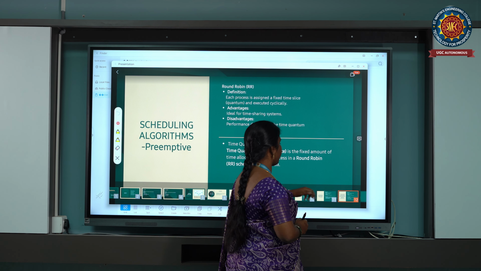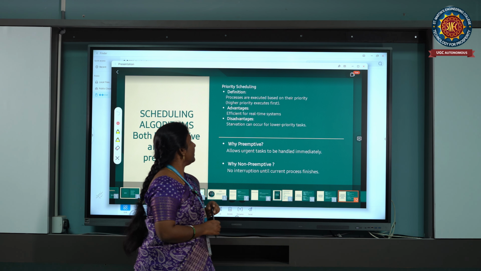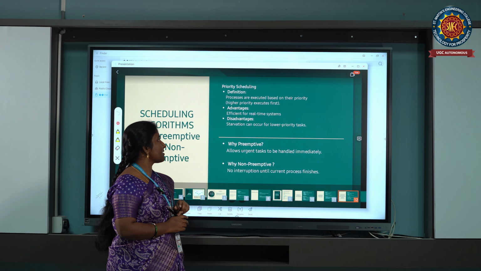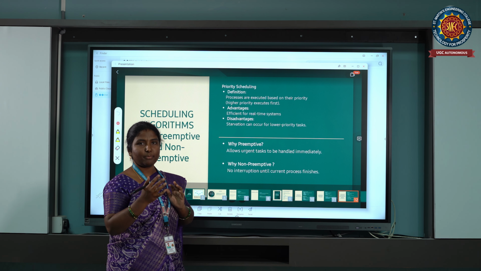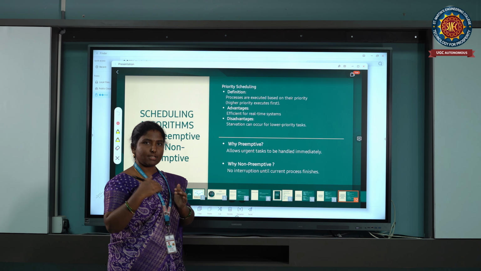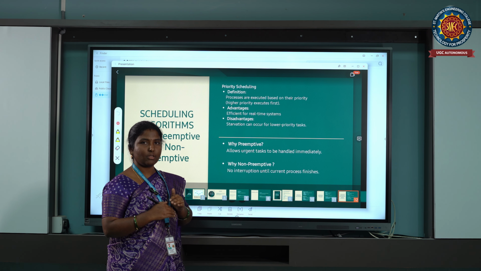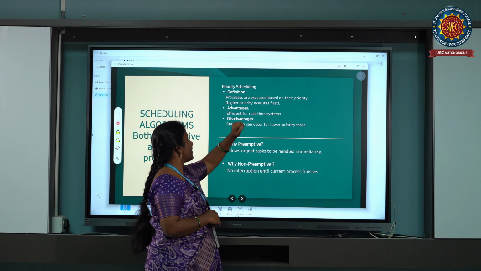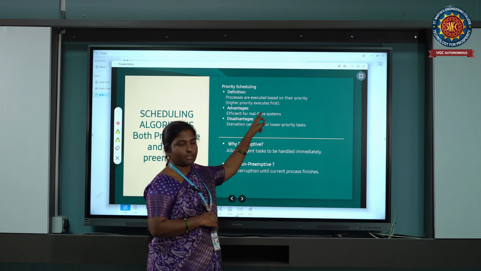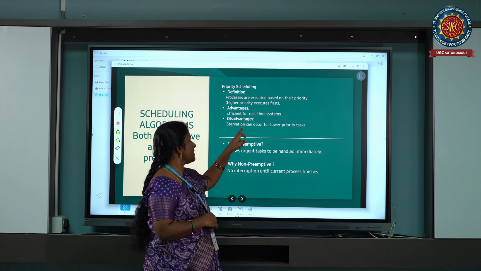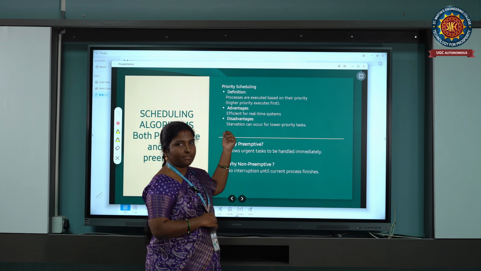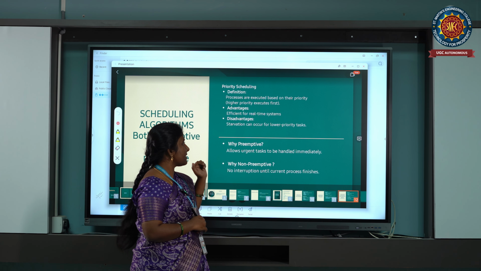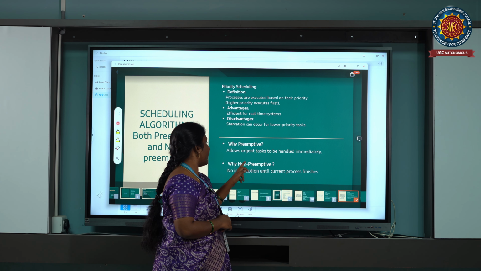And the next one is priority scheduling. Here the processes execute depending upon their priorities. The process with the highest priority will be executed first, and later the processes with lower priority will be executed. This is priority scheduling. It is efficient for real-time systems. The disadvantage is that, as we saw earlier with SJF, the starvation problem is here also. What is starvation? Let us see. So why preemptive and why non-preemptive?